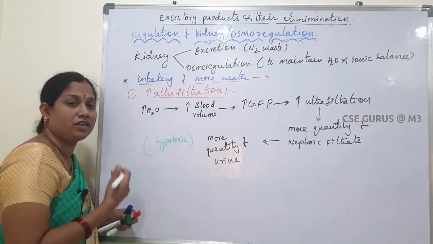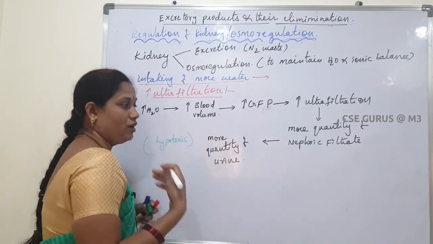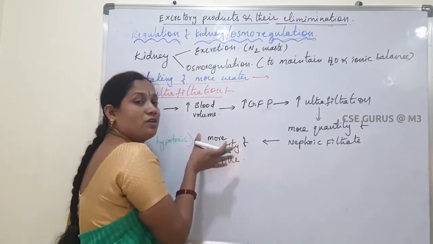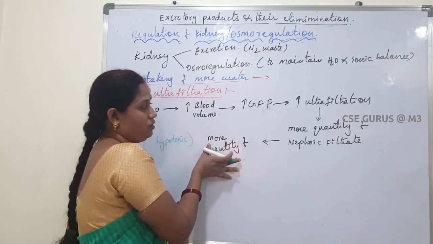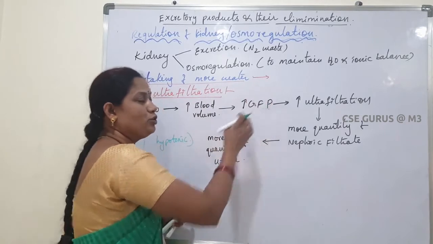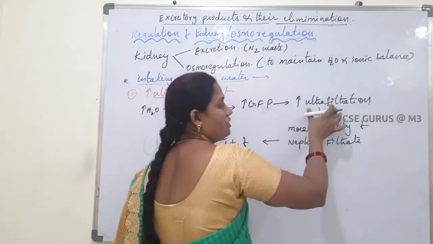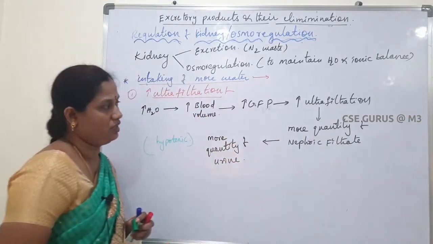So whenever we take an excess amount of water, that water is excreted, or eliminated to the outside, in the form of more quantity of urine. So whenever blood volume is increased, GFR, glomerular filtration pressure, is increased. So the filtration rate is also increased.